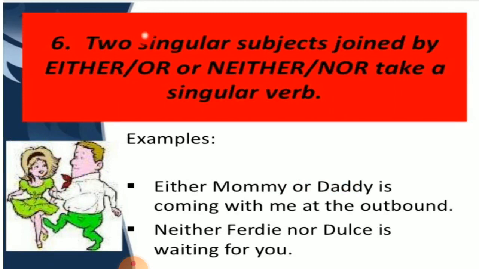Two singular subjects joined by either or neither nor take a singular verb. Either mommy or daddy means we are taking two subjects and they are joined by or. So that time we have to always take a singular verb form.